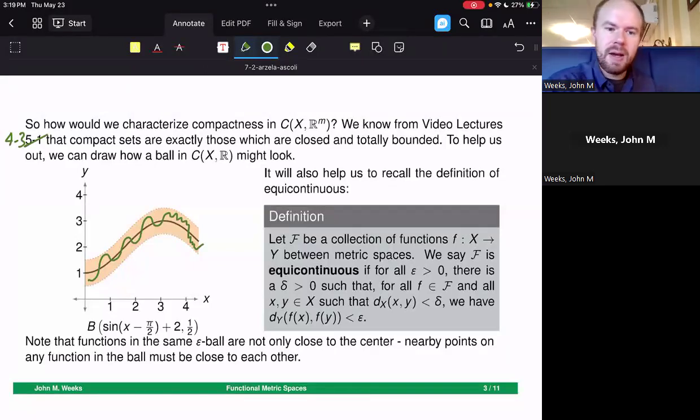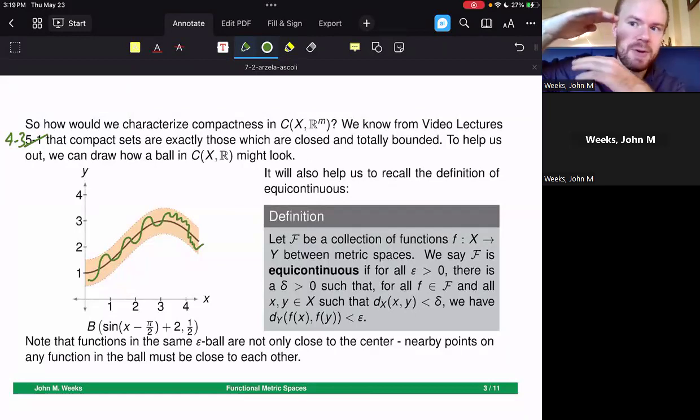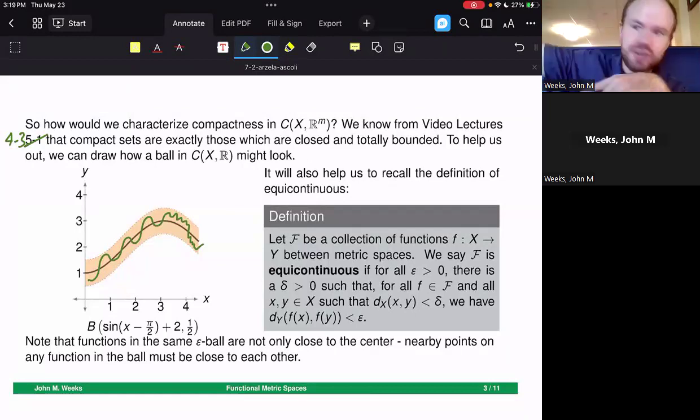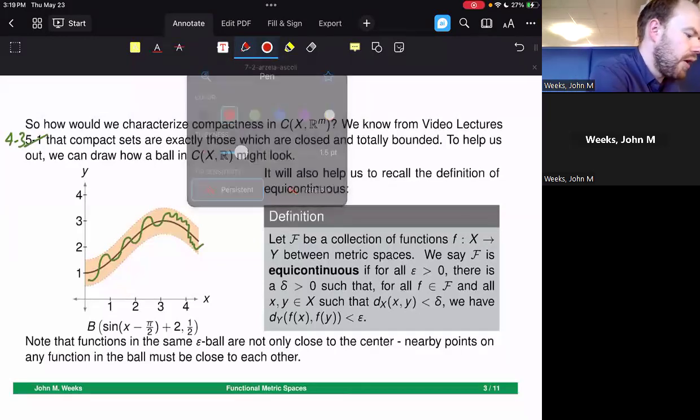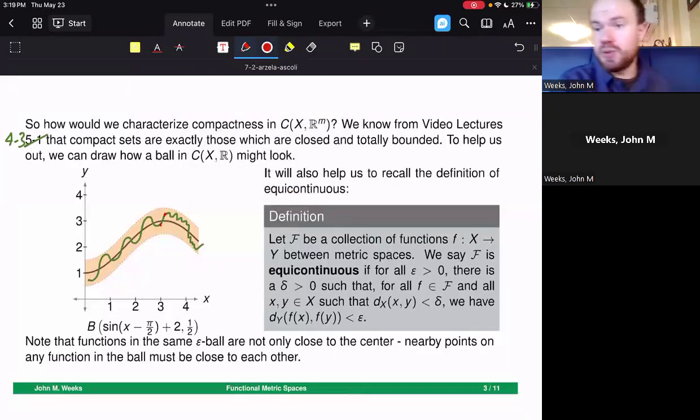This function is really, really close to this function because remember, in order to be close in the space of continuous functions, you have to be within 1/2 of it everywhere. If you're within one of it somewhere, then the distance jumps up to 1. It's taking a supremum over the differences between the functions at all possible x values. But notice something interesting about the function that I just drew. Not only is this function close to the original function, it's also close to all of the points that are close to itself.